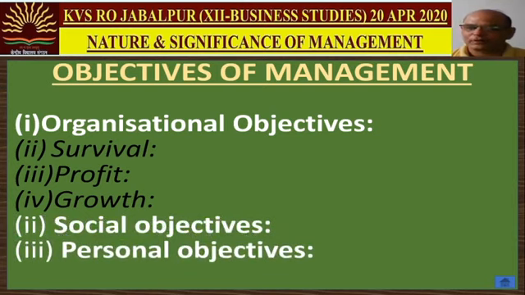Third is personal objective. Although it is kept last in the hierarchy of the objectives, it cannot be ignored. It means providing growth opportunities to the workers working in your organization. If a person works for you, he has the full right that we provide avenues for growth opportunities through training and development. Also ensuring a good livelihood, good living standard, providing timely salaries, bonus, good working environment, nice behavior with the workers. These are some of the personal objectives of the management.